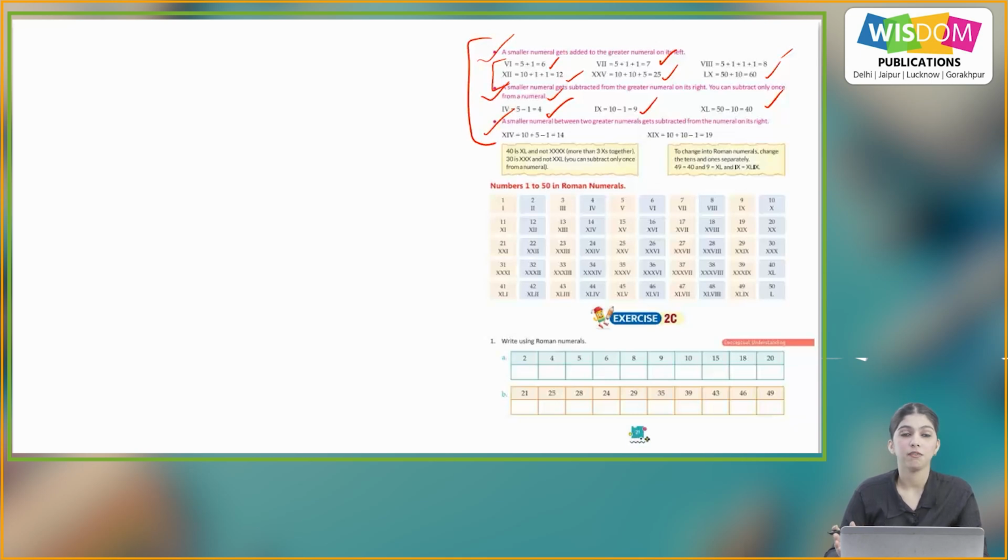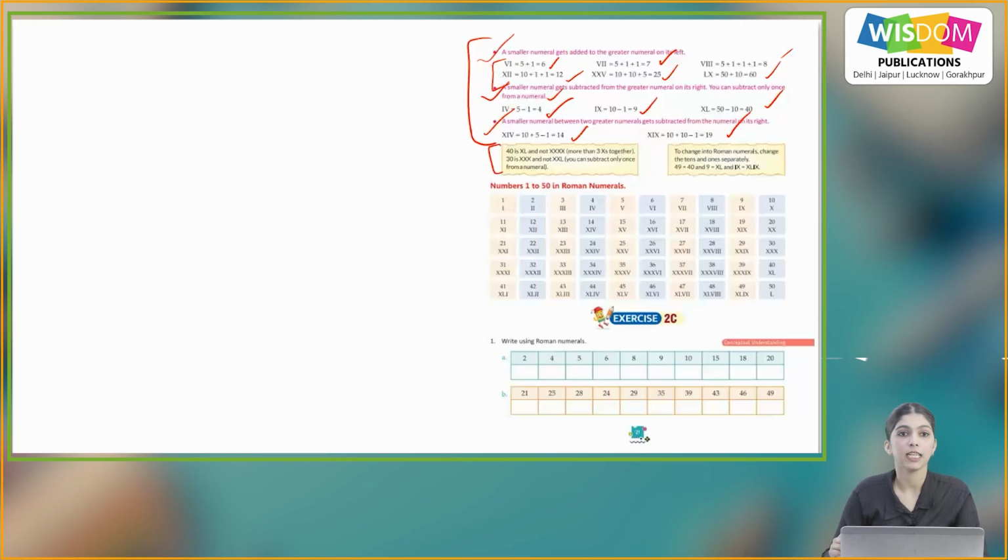Like this, XIV is 10 plus 5 minus 1 is 14. Again, XIX means 10 plus 10 minus 1 is 19.